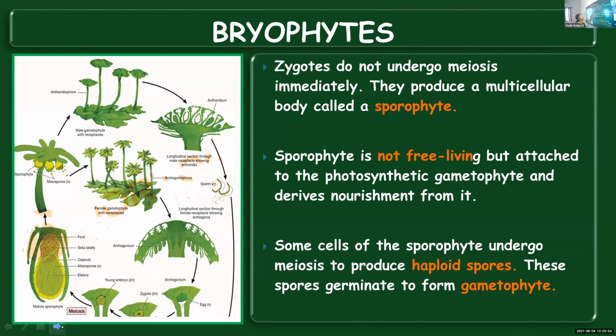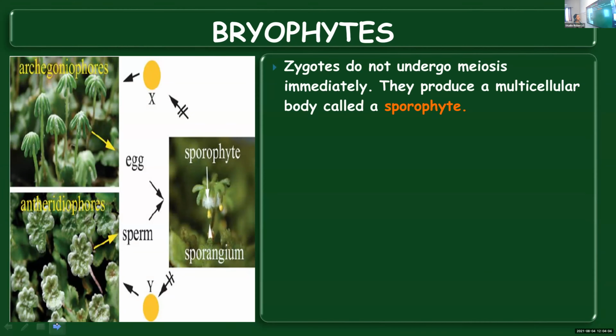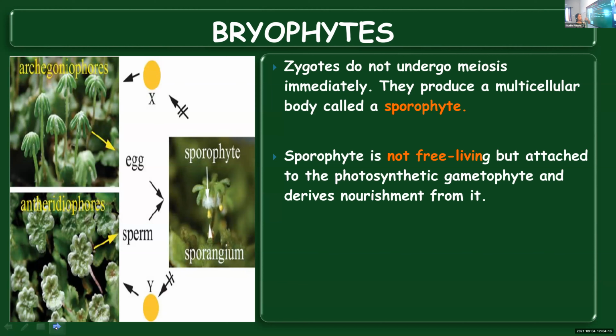So once again, zygote, it's not undergoing meiotic division immediately. Instead, it will form a multicellular structure. We call it a sporophyte. As you know, sporophyte is diploid and sporophyte is not free living. Why we say that it is not free living? Because it is attached to the gametophyte.